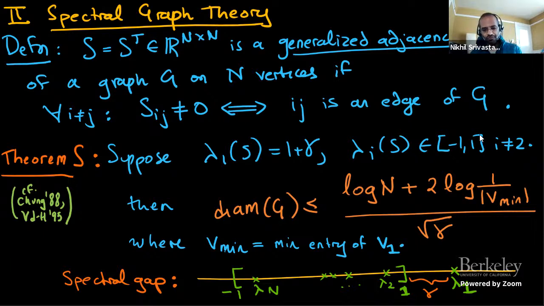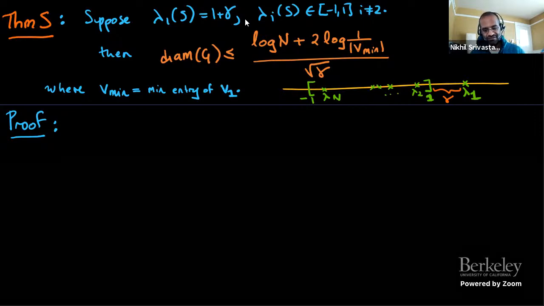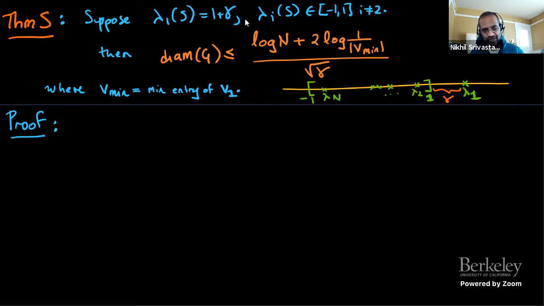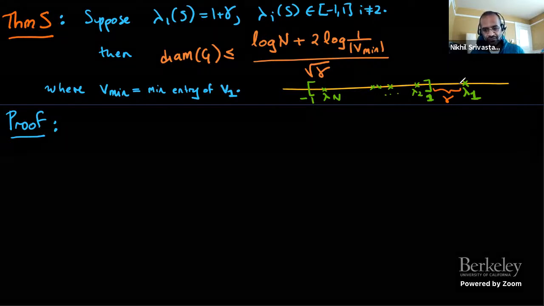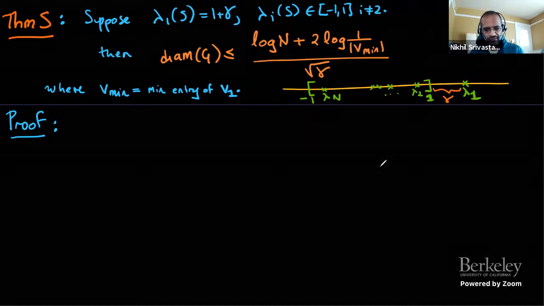Okay, so I'm going to tell you the proof of theorem S. This is the statement of the theorem. The proof is one slide. So the statement is you have this generalized adjacency matrix with a spectral gap. The spectrum looks as shown here, and you want to bound the diameter. So what's the proof?